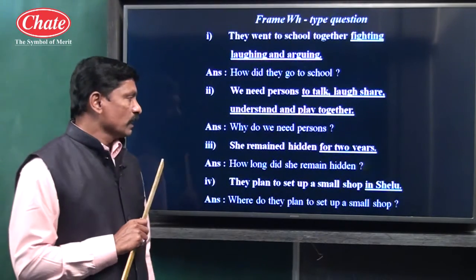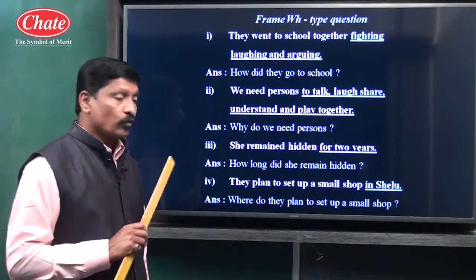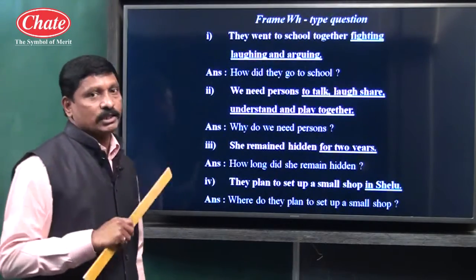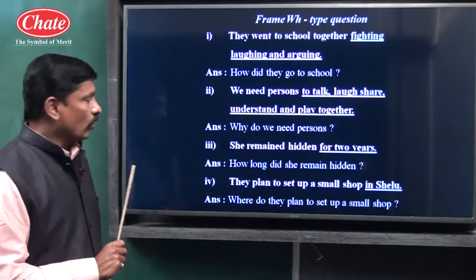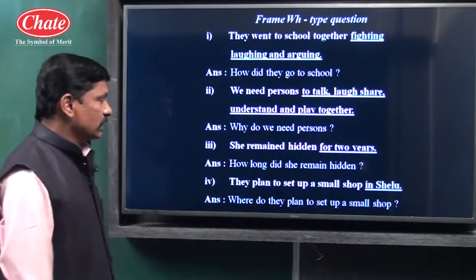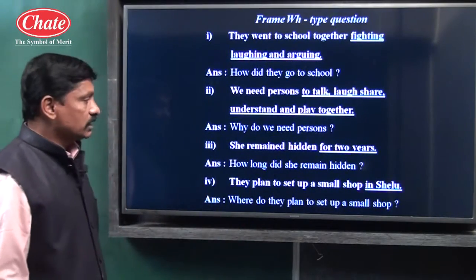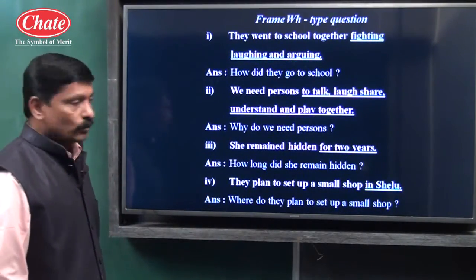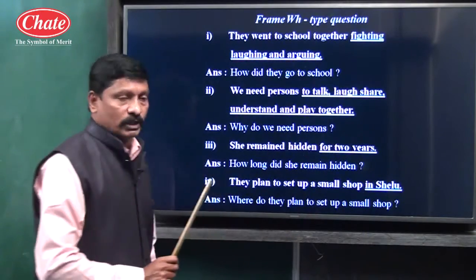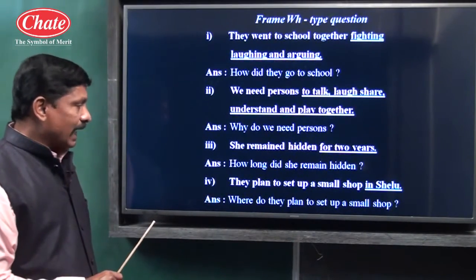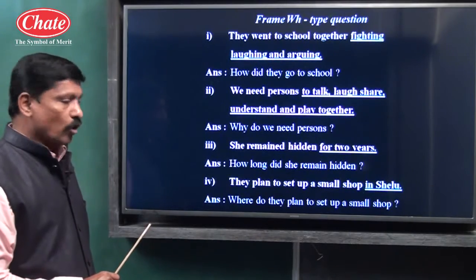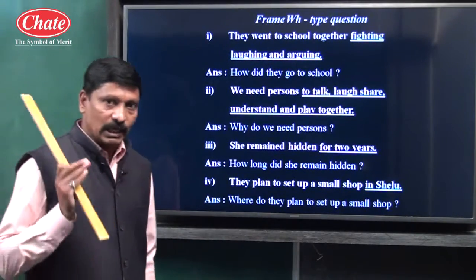Example number 3. She remained hidden for 2 years. Means here a period is there, so how long? She remained, simple past tense, so did. How long did she remain hidden? Answer will be for 2 years. Next example. They plan to set up a small shop in Selu.